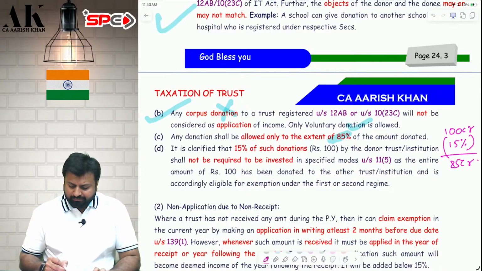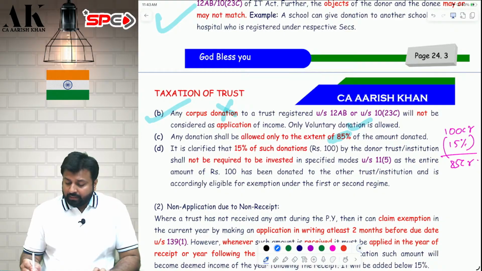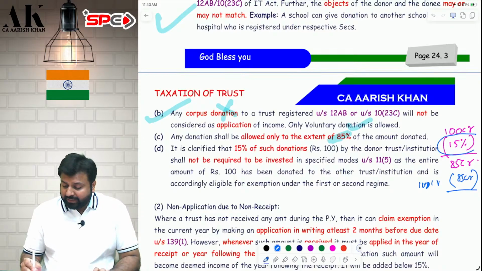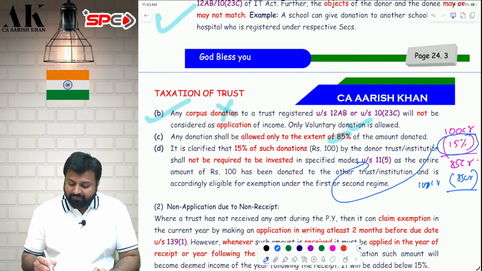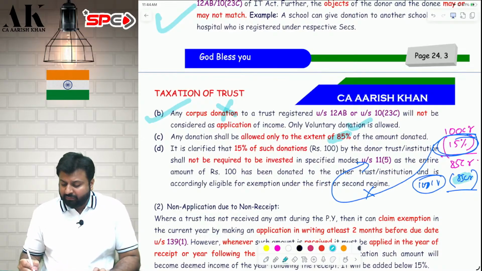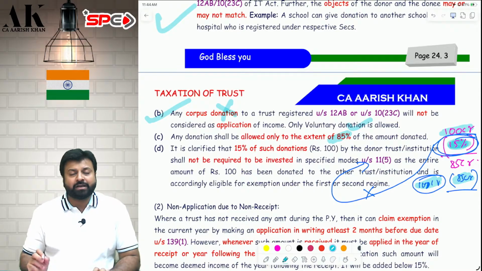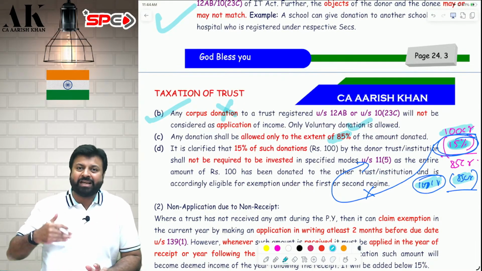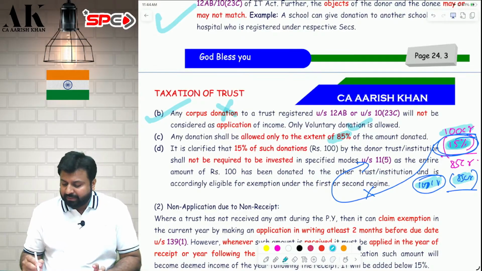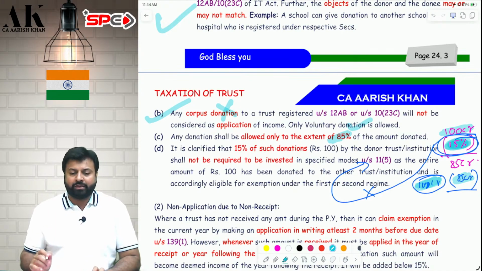Now, for example, pay attention please. To claim 85 crore deduction, how much do I have to donate? I have to donate the entire 100 crore. If I donate 100 crore, then I get 85 crore as deduction. In that case, this 15% which you are claiming, now you need not invest in 11.5 modes. Because you are already giving this entire money as donation. So in case of donation, this 15% need not be invested in 11.5 modes. I hope it is clear to all of you.